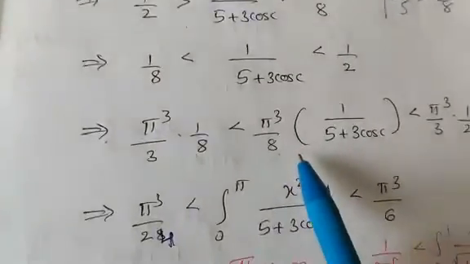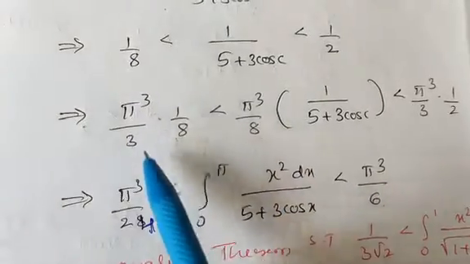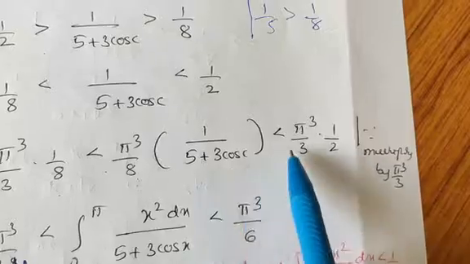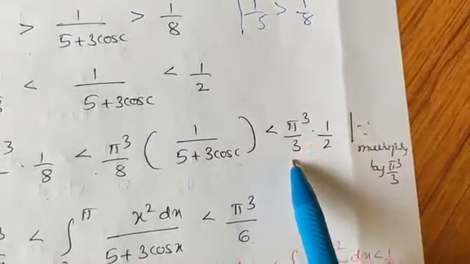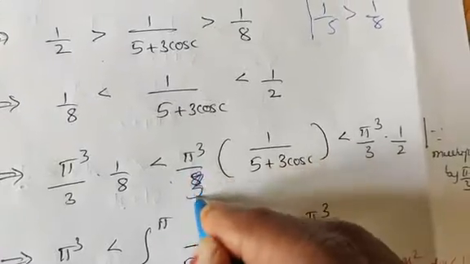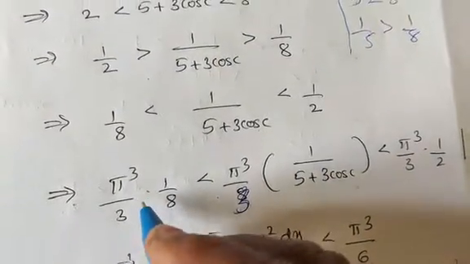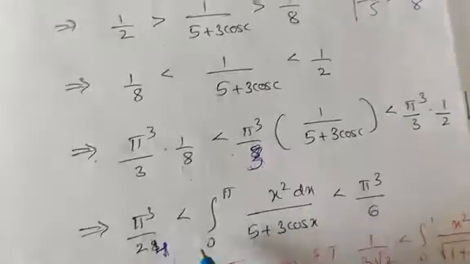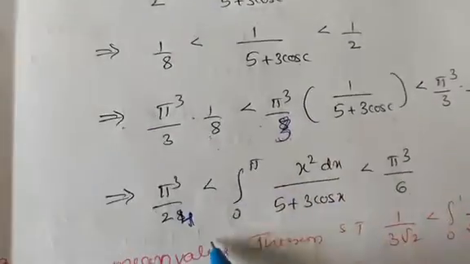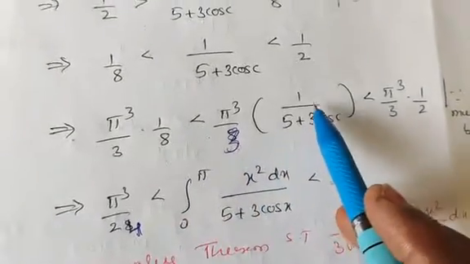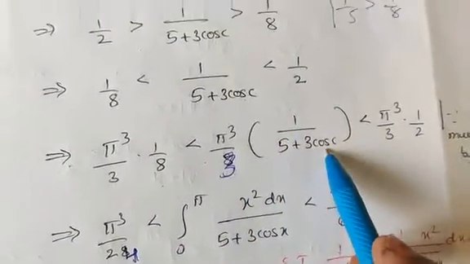Multiplying all the terms by pi cube by 3, you will get pi cube by 3 into 1 by 8, which is pi cube divided by 24, less than pi cube divided by 3 into 1 by 5 plus 3 cos c.